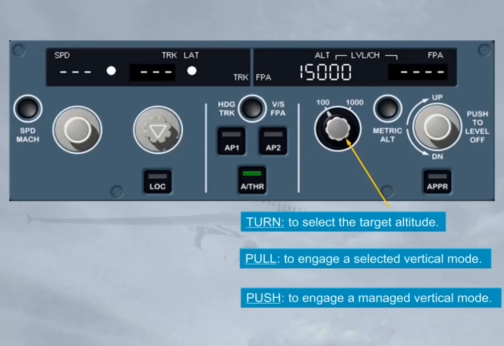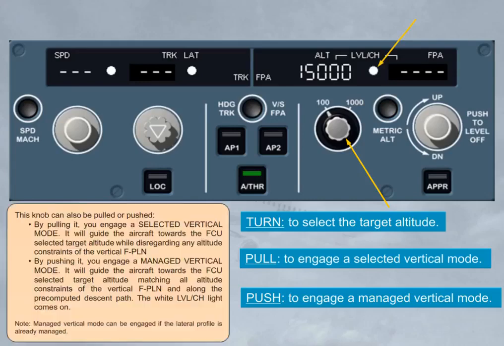It will guide the aircraft towards the FCU selected target altitude, matching all altitude constraints of the vertical flight plan, and along the pre-computed descent path. The white level changed light comes on. Note: managed vertical mode can be engaged if the lateral profile is already managed.